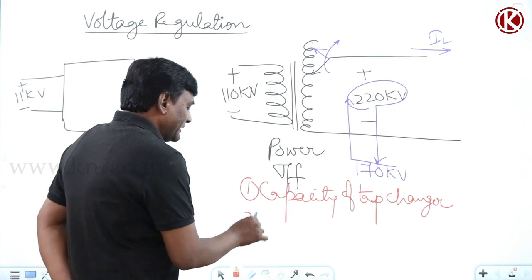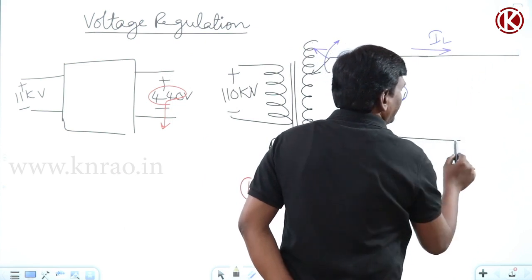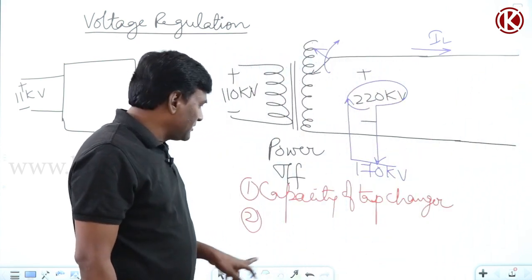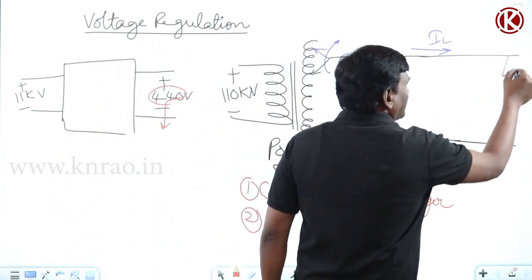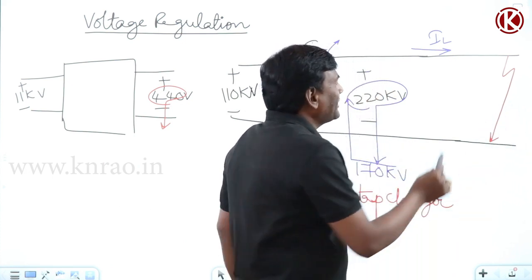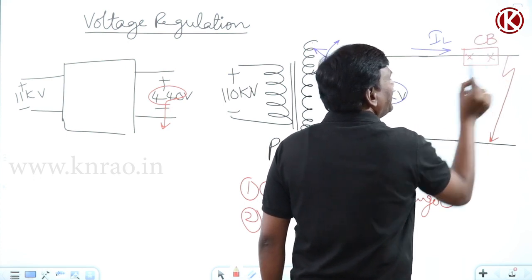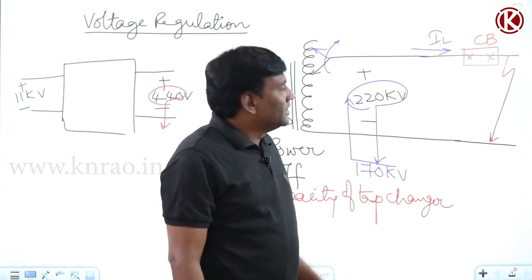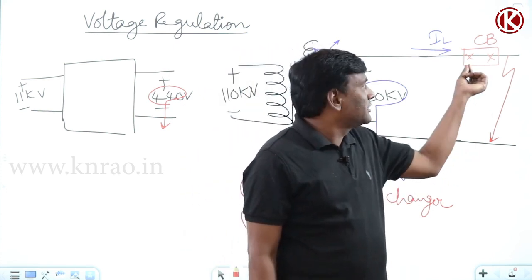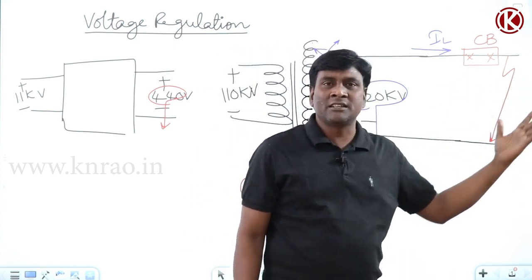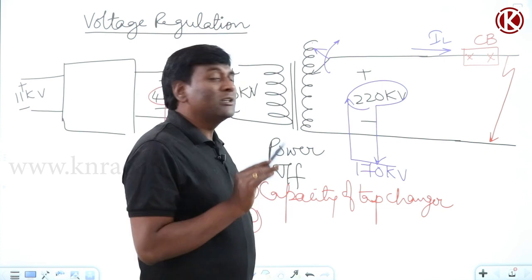Now the next thing is, for example, if everything is going smooth at full load current conditions. Now if a fault occurred here, this circuit breaker will immediately isolate the faulty section. Under normal healthy conditions there will be no problem, but when a fault occurs, this circuit breaker simply isolates the faulty section as soon as possible, and in that condition how much will be the voltage shoot up?